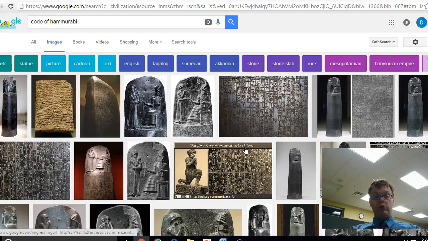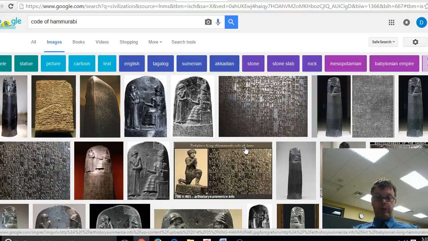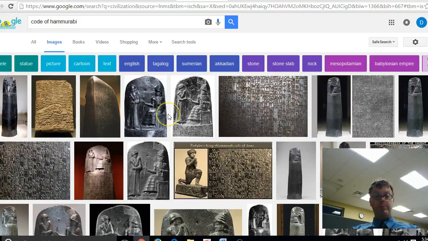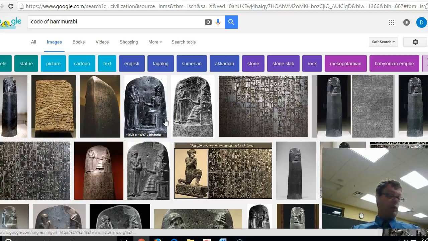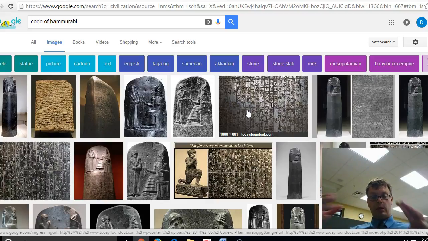The Code of Hammurabi was one of the earliest law codes ever written that we have. In fact, it may be the oldest law code ever written. It is from ancient Sumeria, and it was by King Hammurabi, the Emperor Hammurabi. It was in Babylon, actually, it was the Babylonian Empire when it was made. And Babylon was in Sumeria or Mesopotamia.